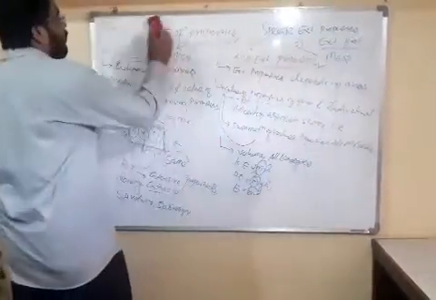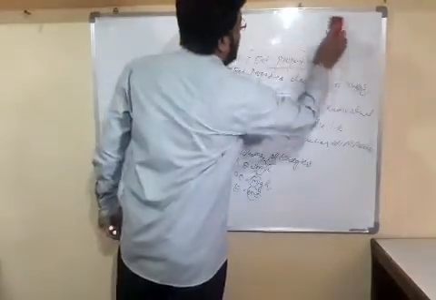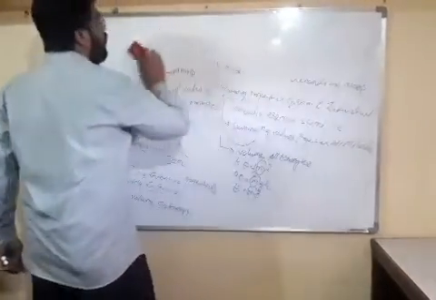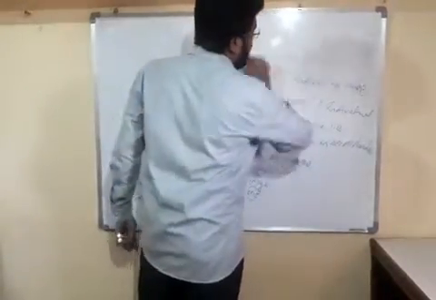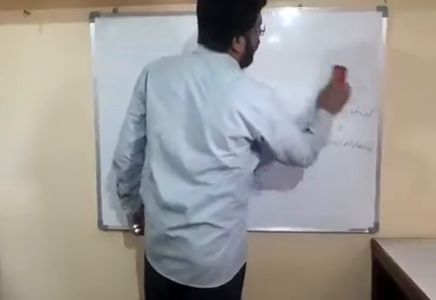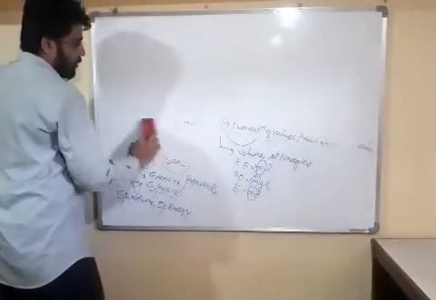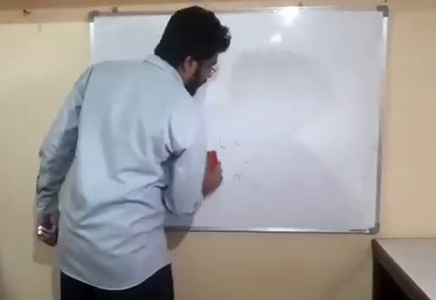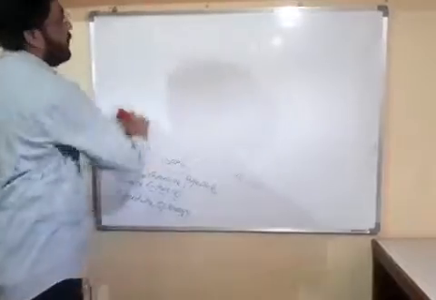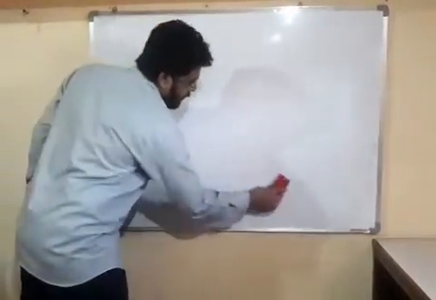Now friends, we will move to the next topic, which is types of system on the basis of phase. Friends, if there is a change in phase during the transfer of energy between system and surrounding, then it is called a heterogeneous system. And if there is no change in phase during the transfer of energy between system and surrounding, then it is called a homogeneous system.